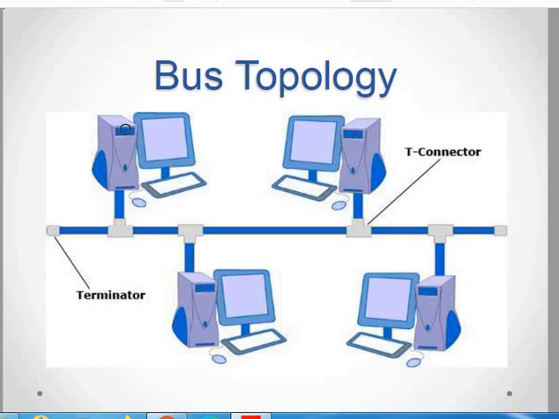Here you can see a tap, a T type of connection, through which you can connect your PC to the central cable. A terminator of 50 ohm is generally utilized, and when you measure the resistance at this point, the general resistance is nearly 25 ohms if all the connections are correct. If anything goes wrong, the resistance at this point will change and you are able to identify the fault.